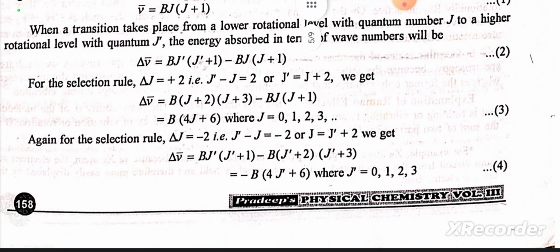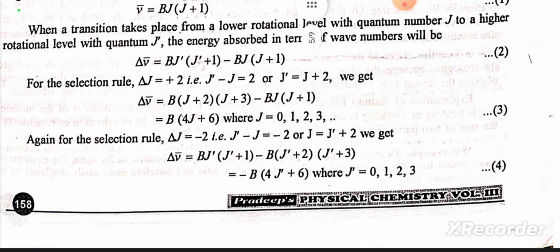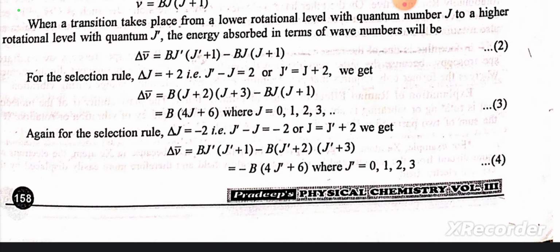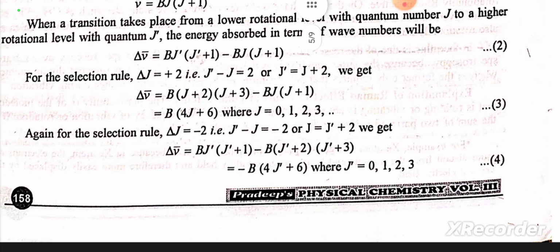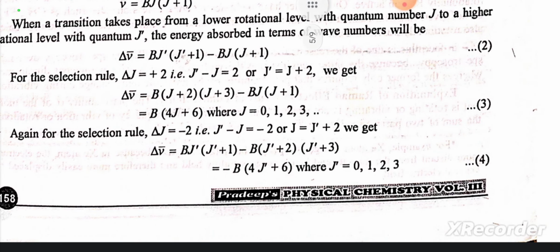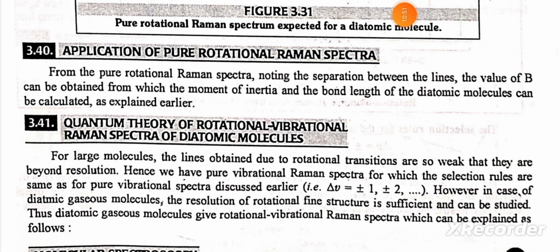Again, for the selection rule delta J equals minus 2, that is, J dash minus J equals minus 2, or J equals J dash plus 2, we get delta mu bar equals B J dash into J dash plus 1 minus B into J dash plus 2 into J dash plus 3, which equals minus B into 4J dash plus 6, where J dash equals 0, 1, 2, 3 and so on.